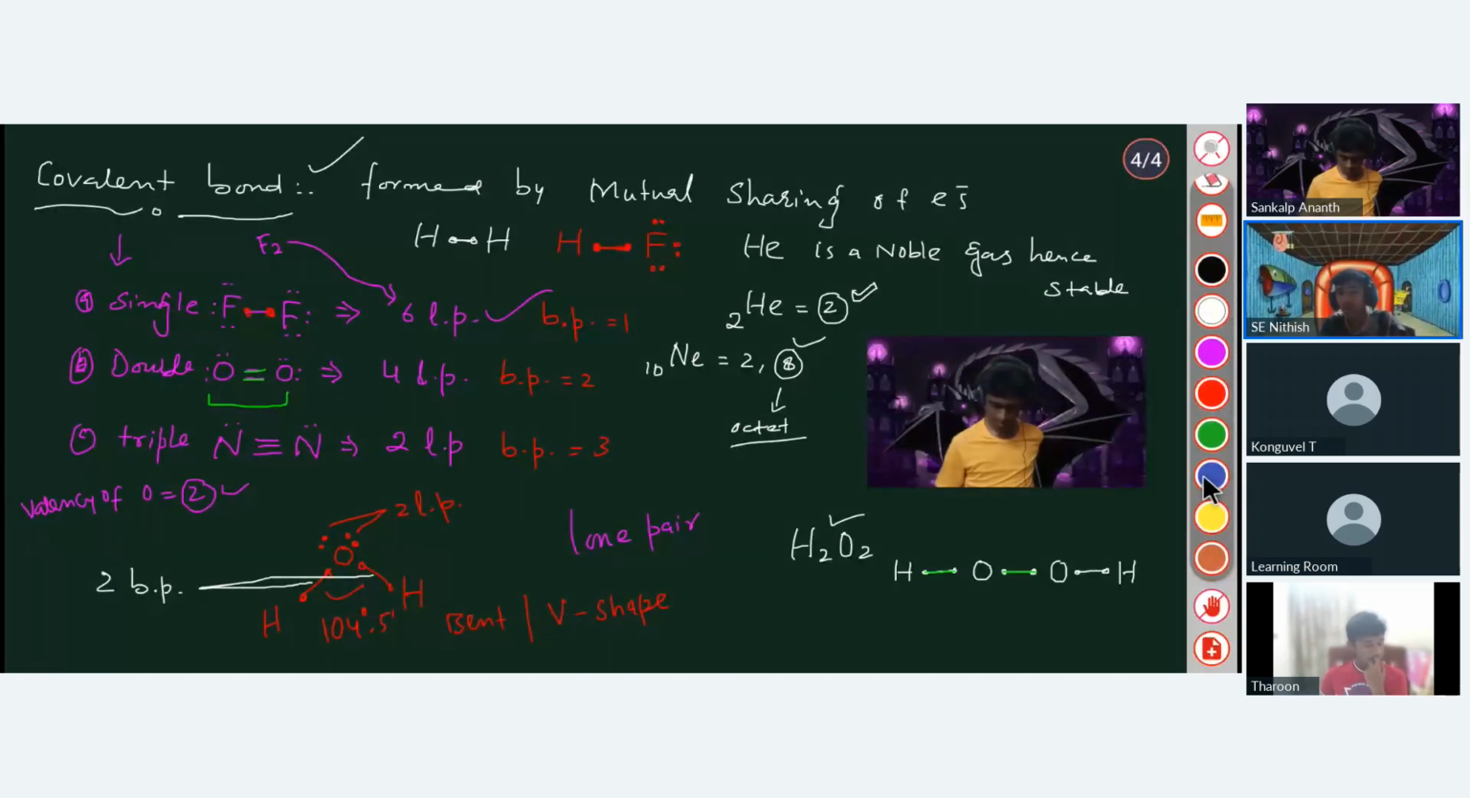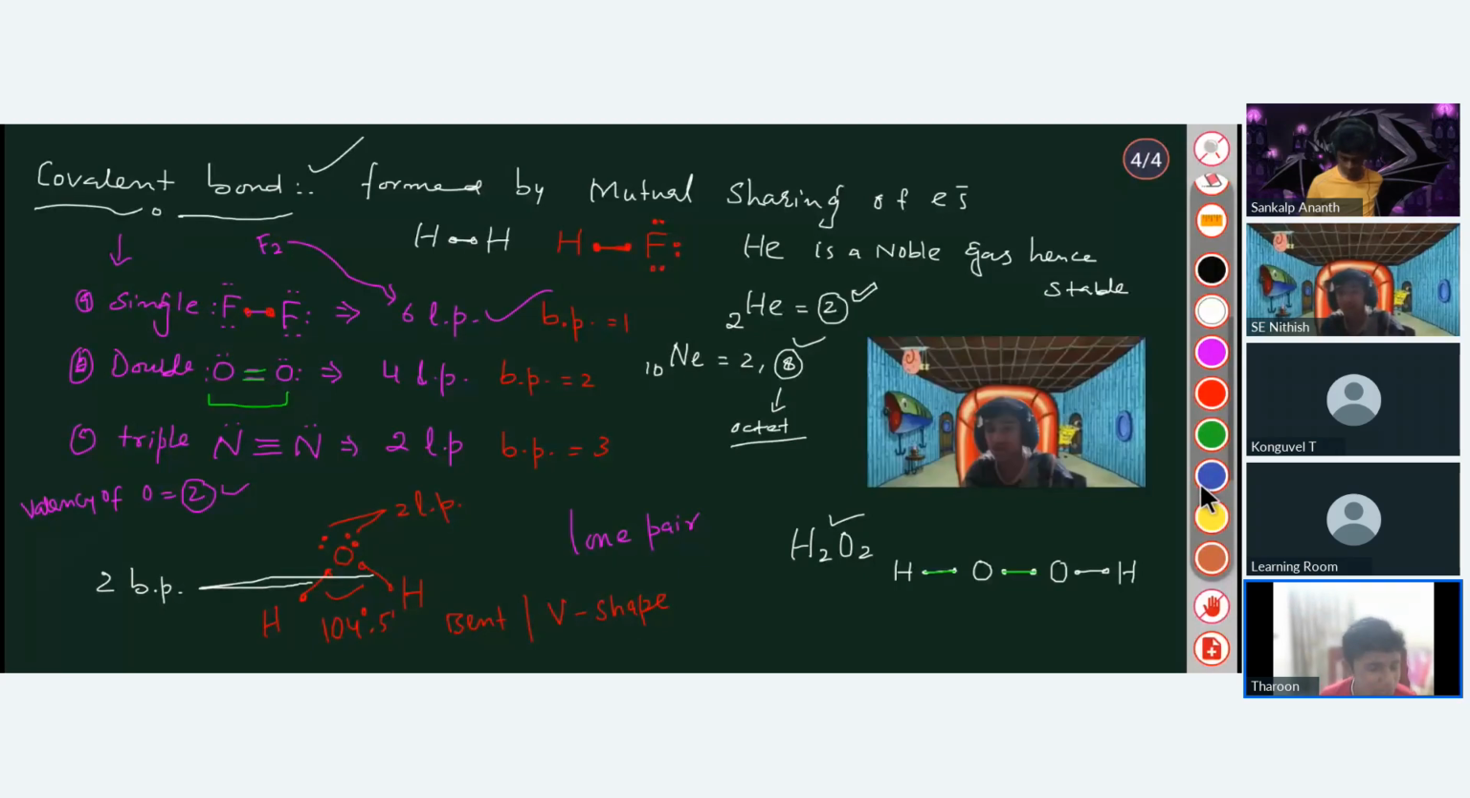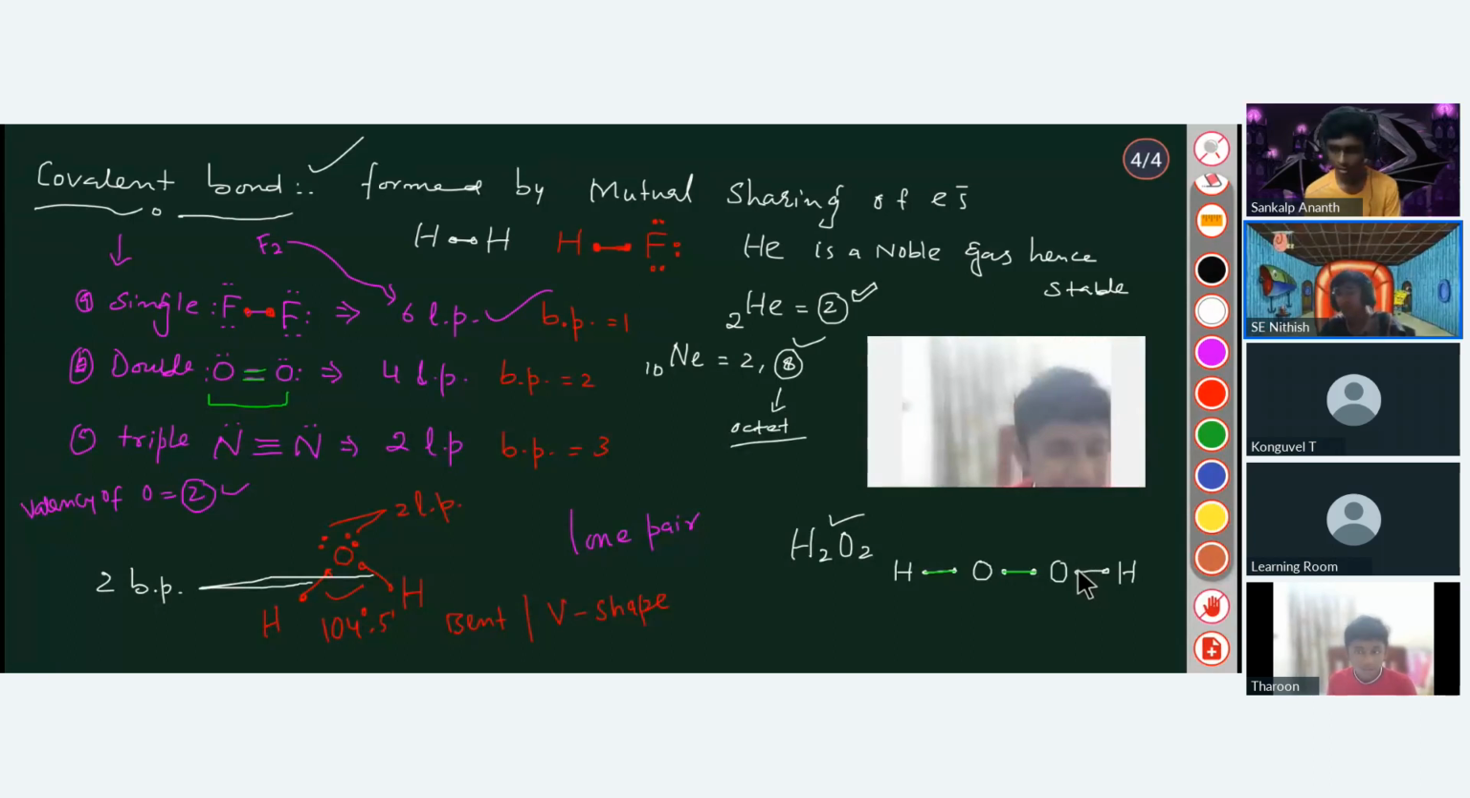No, the valency is not the bond number, and it's not the lone pair number either. What is valency? It is the number of electrons that can replace a hydrogen atom. That's not the same thing.